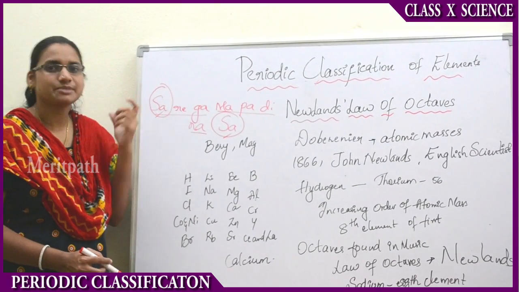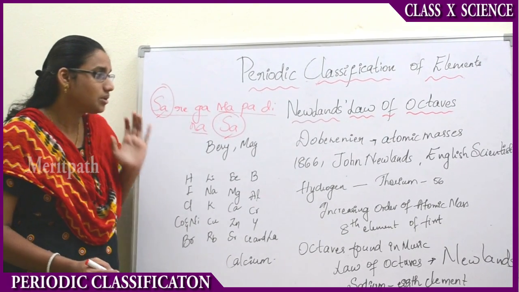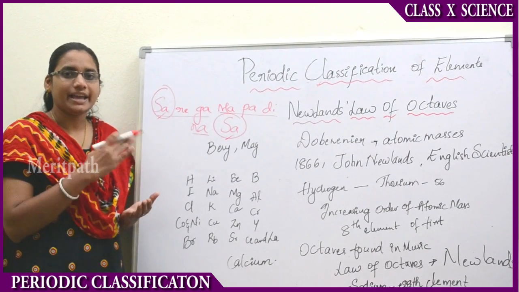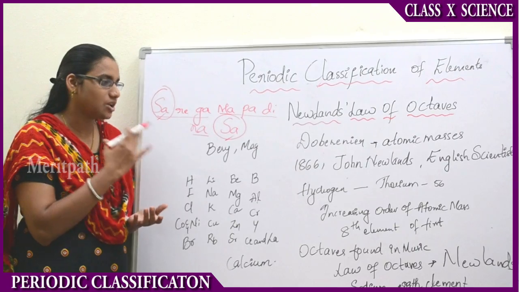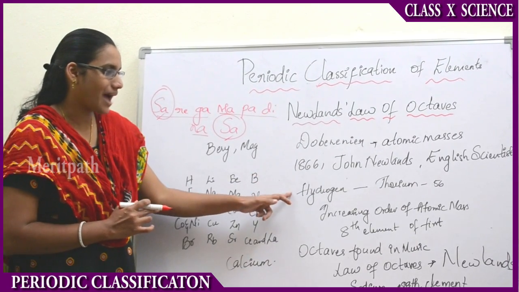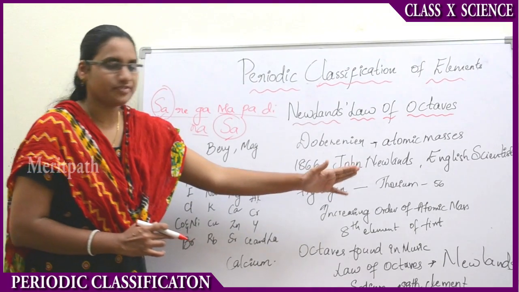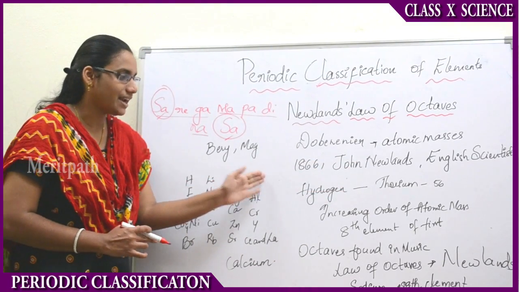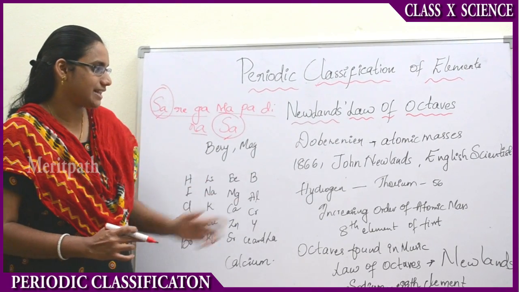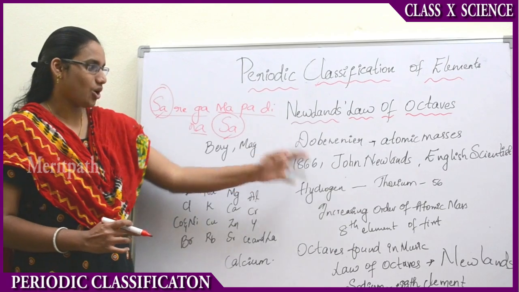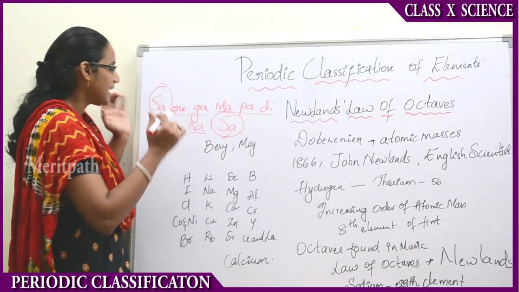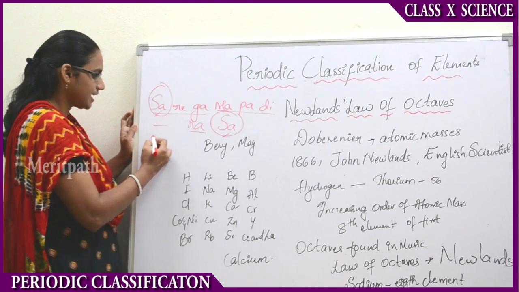Every eighth element's properties are similar to the first. What he did was take all the elements and arrange them in increasing order of their atomic masses, from hydrogen to thorium, the 56th element. Later, in 1866, John Newlands, the English scientist, arranged the elements in groups of eight.